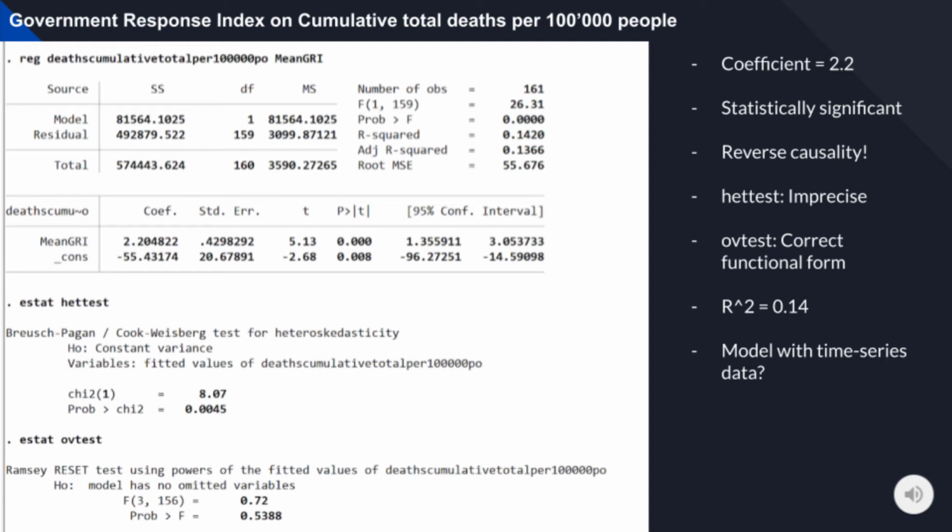One way in which we could improve the model to better understand the causal effect of GRI on the number of deaths is to build a more complex model with time series instead of cross-sectional data.